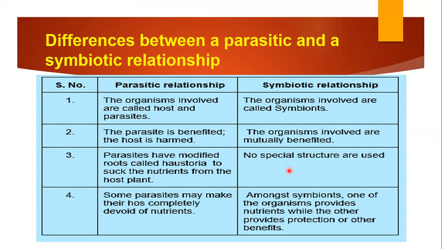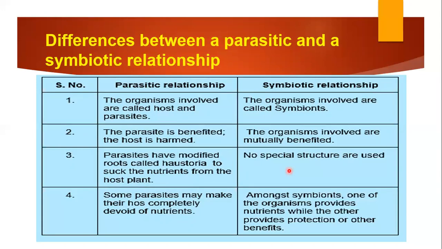A very simple example in animals: if you have seen lice in your head, they are also parasites because they are sucking blood from our body. So we are the host, we have no benefit from the parasites, and the host is only harmed.